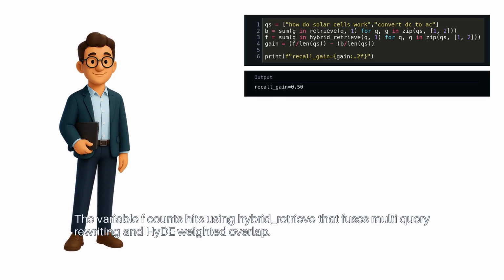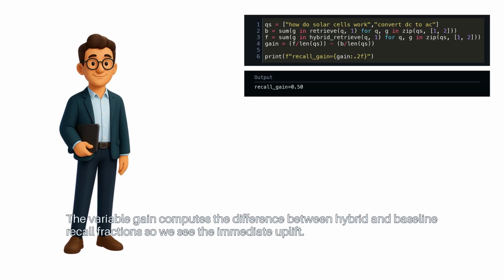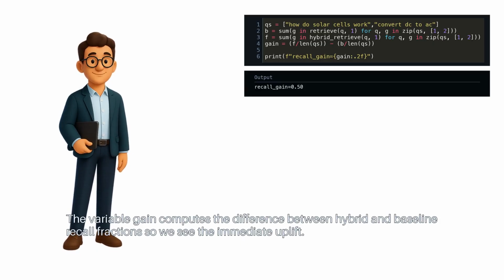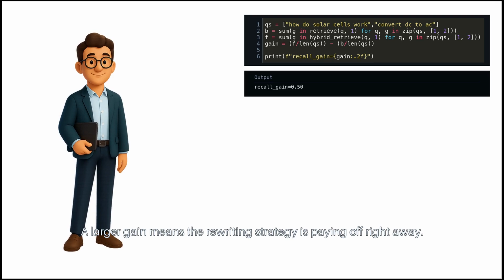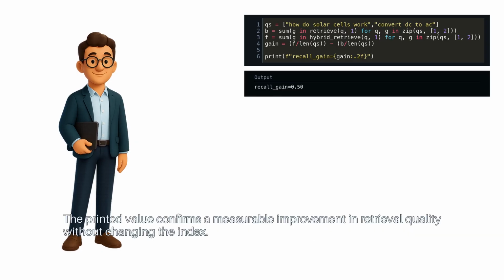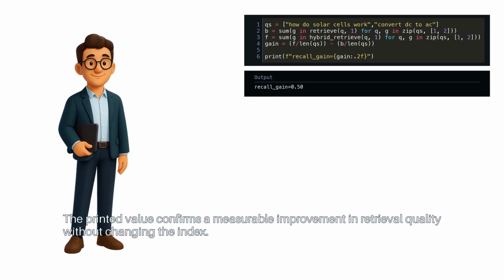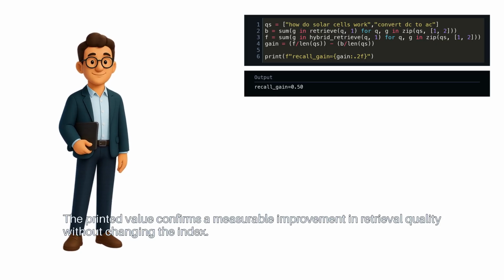The variable F counts hits using hybrid retrieve that fuses multi-query rewriting and HyDE-weighted overlap. The variable gain computes the difference between hybrid and baseline recall fractions, so we see the immediate uplift. A larger gain means the rewriting strategy is paying off right away. The printed value confirms a measurable improvement in retrieval quality without changing the index.